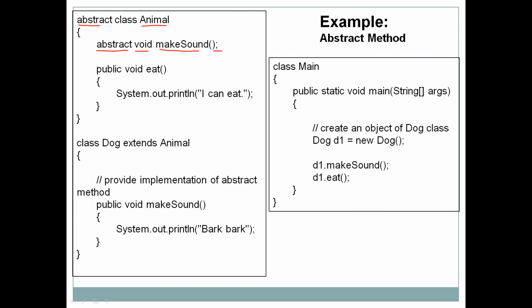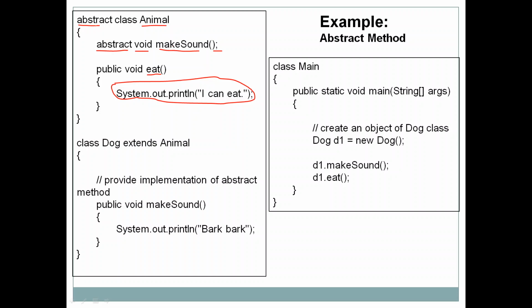So abstract methods do not have a body, whereas we have one more method here, the method eat. If you look at the method eat, we have a body for it, meaning we have a curly bracket open, curly bracket close, and we have some code inside it. So this is called the body of a method. Instance methods do have a body, but abstract methods do not have a body. Abstract methods are always terminated by a semicolon. In case of this method, there is no semicolon at the end, because this is not an abstract method. Okay, so this is the difference between a regular method and an abstract method, remember.